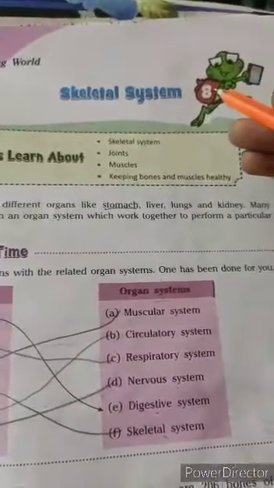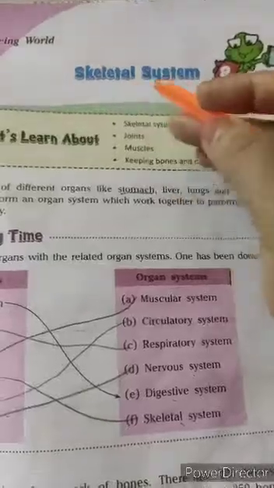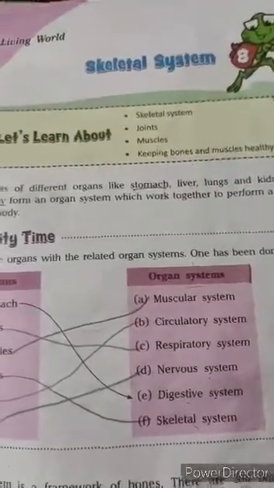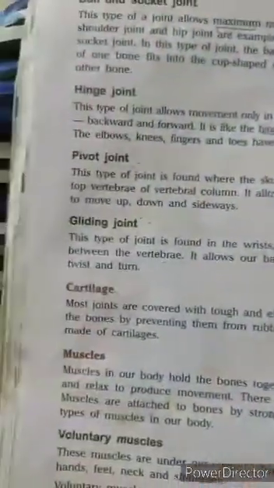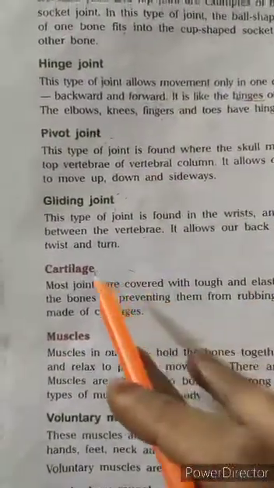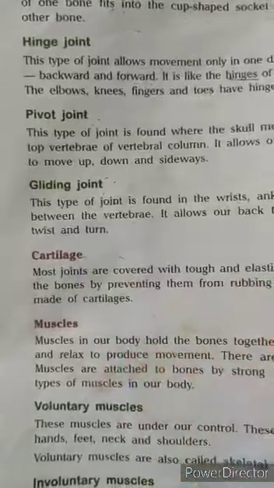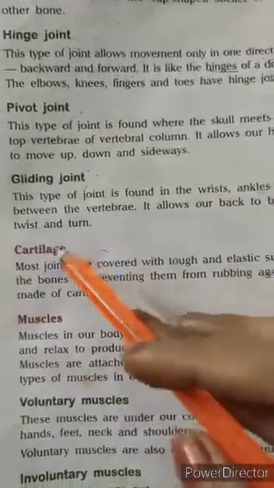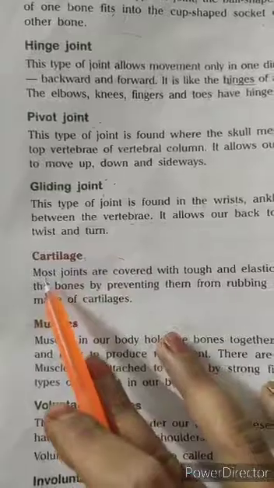Students, we are studying chapter 8 of science, that is the skeletal system. In this chapter we covered the topic of joints in the last class. So today we will discuss cartilage, muscles and types of muscles. What is cartilage? Let's read it.